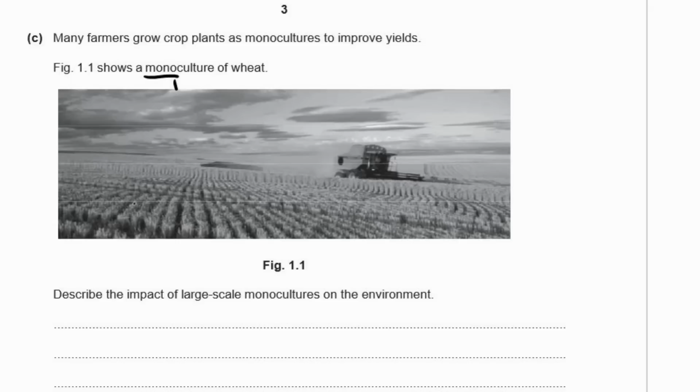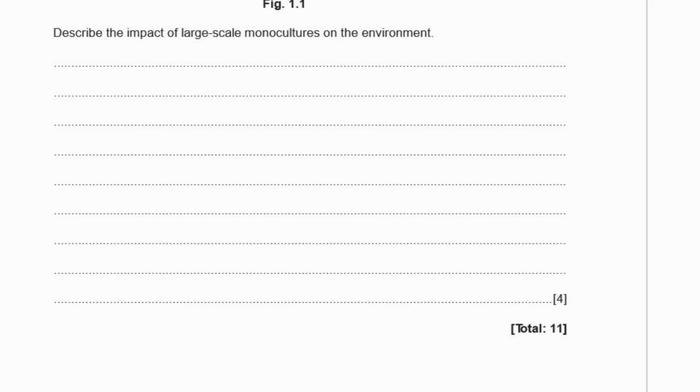If you look at this picture, as far as the eye can see, other than this big piece of machinery here, it is just wheat. That's all that's being grown in that area. Okay, the question is, describe the impact of large-scale monocultures on the environment. So this is a 4-mark question. So you have to have 4 good points again, but again, there's lots of things you can put down.